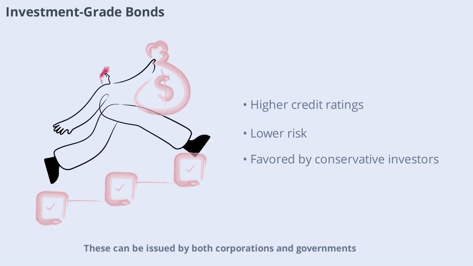Investment-grade bonds are those with higher credit ratings, indicating a lower risk of default. These can be issued by both corporations and governments. While they offer lower yields compared to high-yield bonds, they provide greater security and are often favored by conservative investors. Rating agencies like Moody's and Standard & Poor's assign these ratings, helping investors assess the risk level before making a purchase.